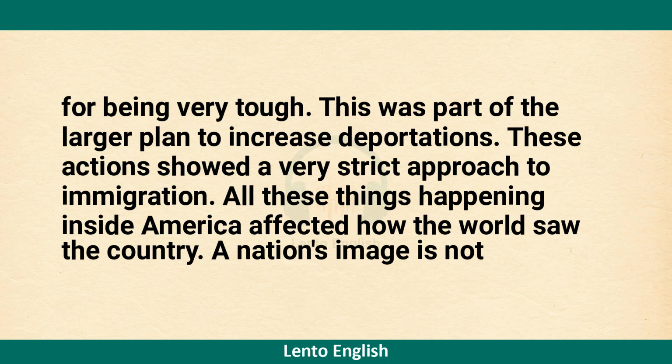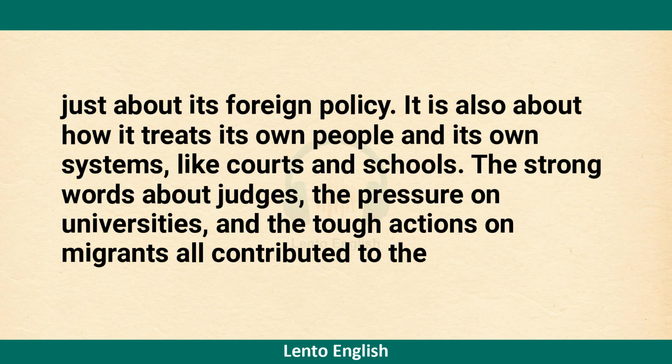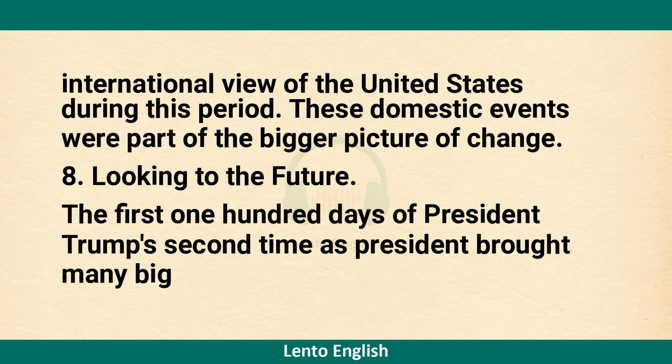All these things happening inside America affected how the world saw the country. A nation's image is not just about its foreign policy. It is also about how it treats its own people and its own systems, like courts and schools. The strong words about judges, the pressure on universities, and the tough actions on migrants all contributed to the international view of the United States during this period. These domestic events were part of the bigger picture of change.